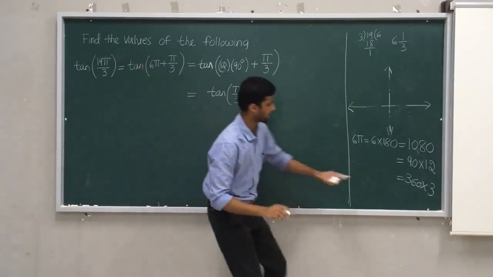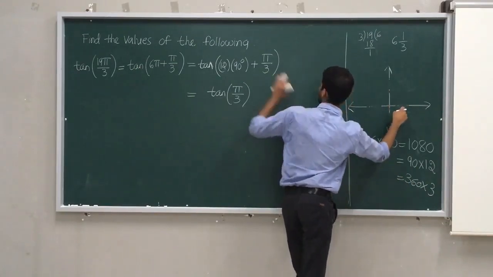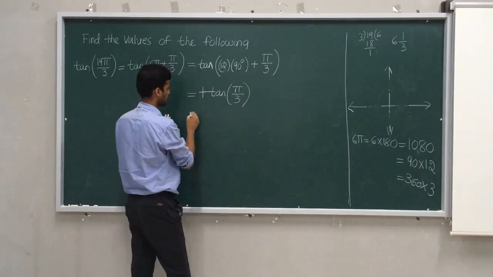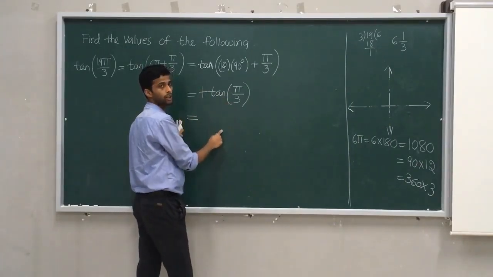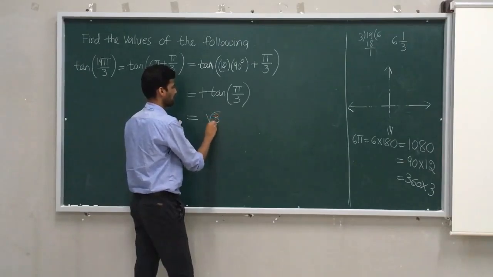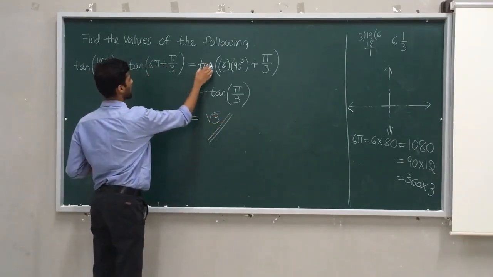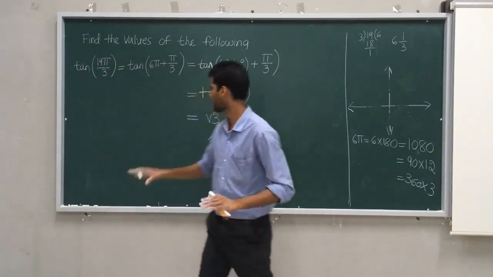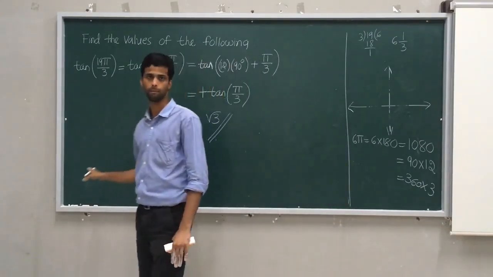So it is 360 times 3, 1, 2, 3. Plus, in the first quadrant tan is positive. So you get tan pi by 3. Tan pi by 3 means sin pi by 3 divided by cos pi by 3, so it is nothing but root 3. So root 3 is the right answer. I am extremely sorry, in place of tan I wrote sin. So this is the way to get the answer. The final answer for this question is plus root 3.